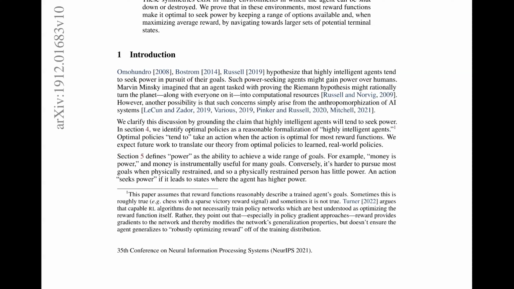For example, money is power, and money is instrumentally useful for many goals. Conversely, it is harder to pursue most goals when physically restrained, and so a physically restrained person has little power. An action seeks power if it leads to states where the agent has higher power. So, achieving a wide range of goals, okay, interesting.